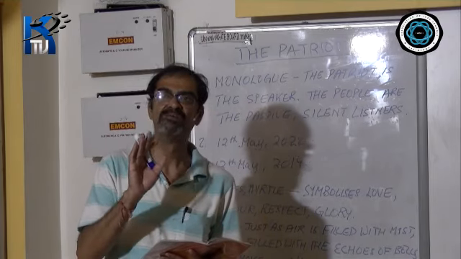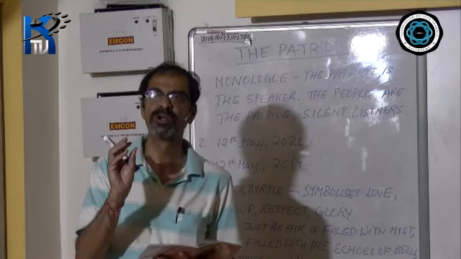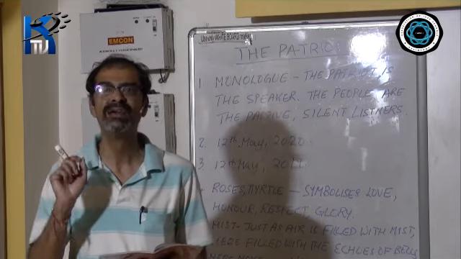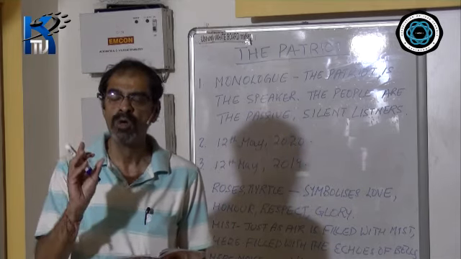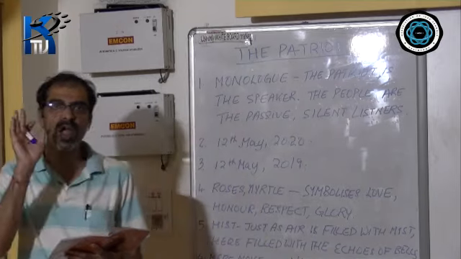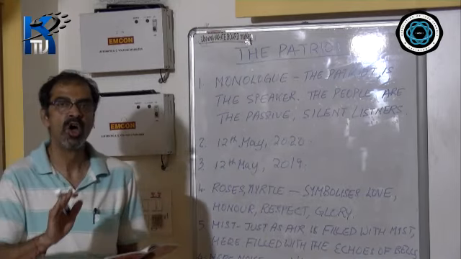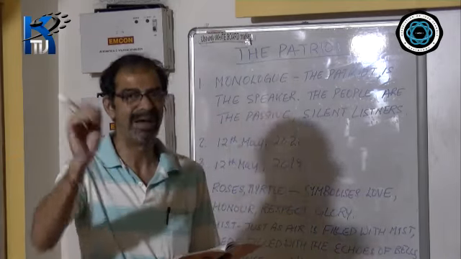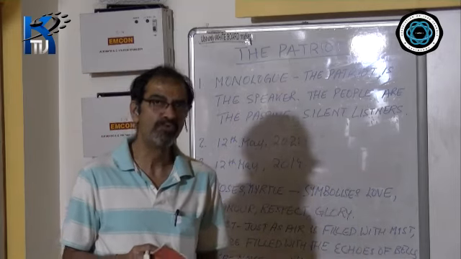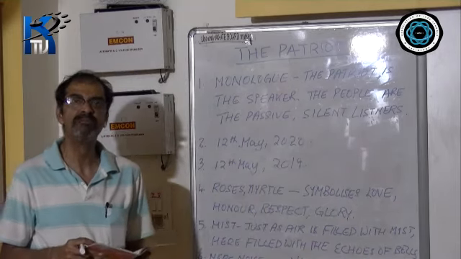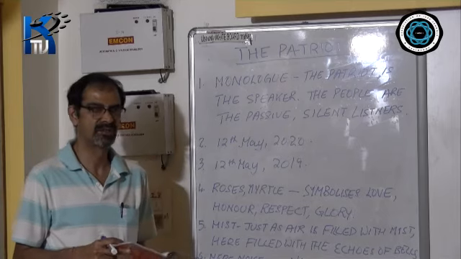Myrtle is an evergreen shrub that produces sweet-smelling flowers. Now, these people were throwing roses and myrtles on the path of this patriot. These two flowers do have some symbolic significance.